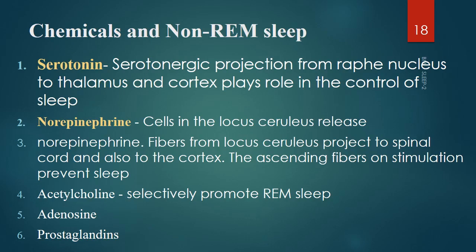Now we have the chemicals which affect this non-REM sleep, which mediate this non-REM sleep. The most important one is serotonin or 5-hydroxytryptamine, and this is produced from the raphe nuclei neurons to the thalamus and to the cortex, and this plays a very important role in sleep. The next neurotransmitter which you have got to remember is norepinephrine, which is released from locus coeruleus. Also, we should look into acetylcholine, adenosine, and prostaglandins.